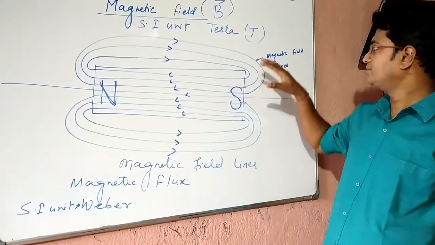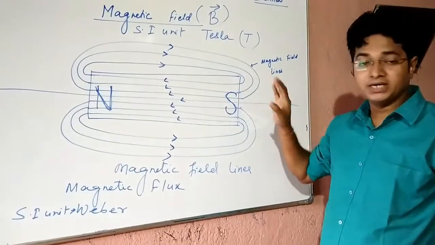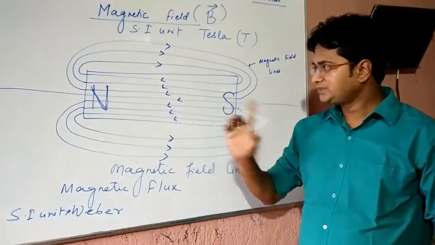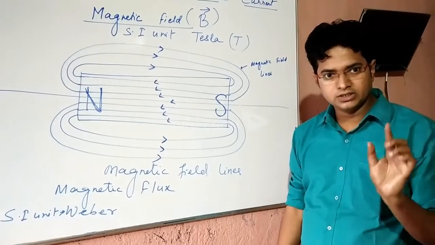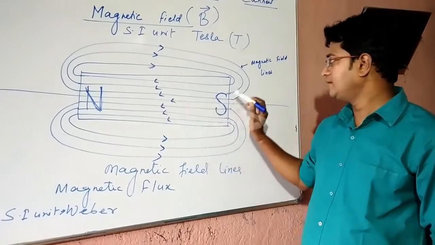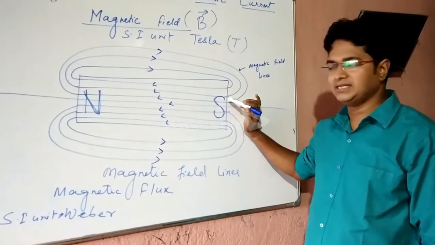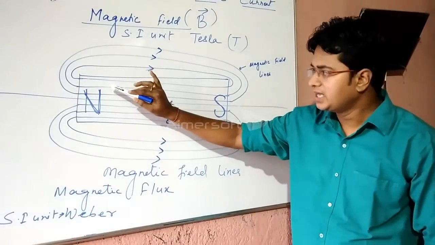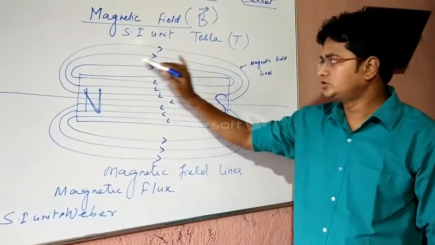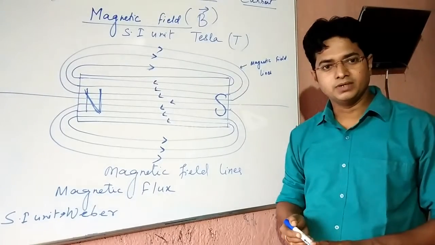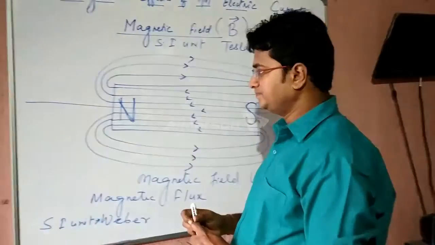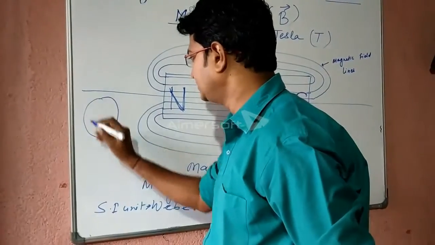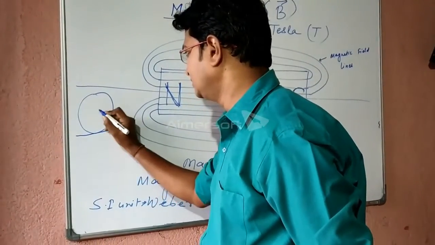Now let us discuss the properties of magnetic field lines. First property is CCC, closed continuous curves. Inside the bar magnet, the magnetic lines pass from south pole to north pole, and outside they pass from north to south. This results in the formation of closed continuous curves. Second property, we can understand by using the concept of maths.